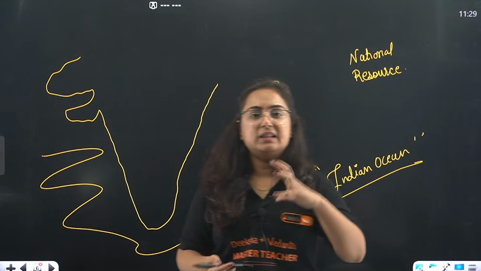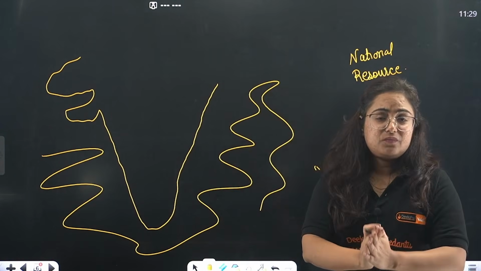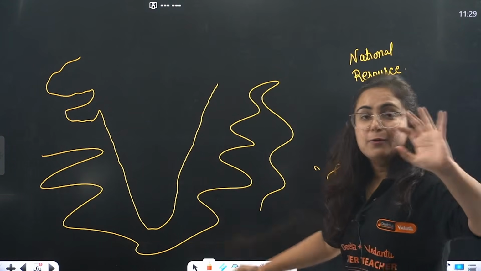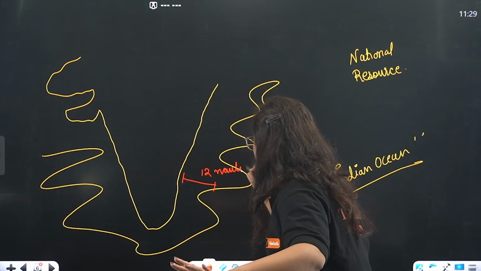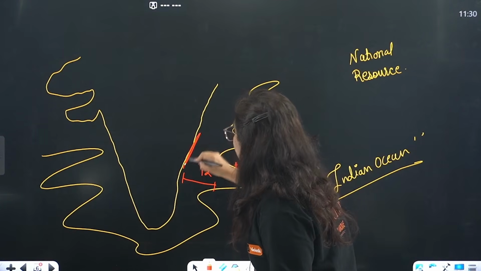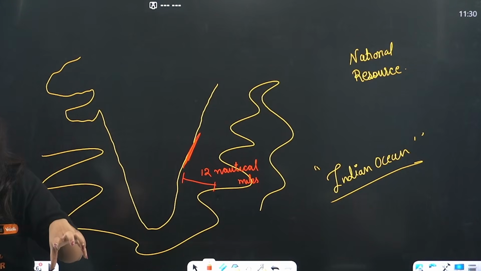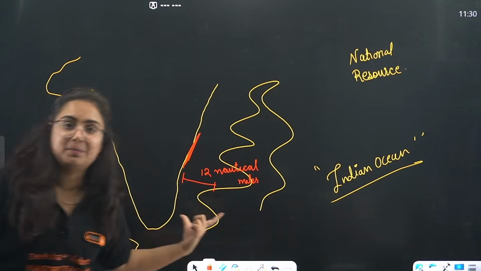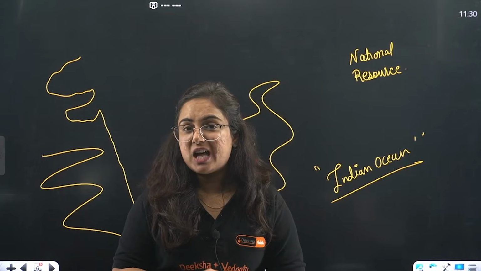Then what happened? The international group of all the countries came forward and decided that from the border of a country, up till 12 nautical miles, pay attention, up till 12 nautical miles, the ownership will be of this particular country only. Matlab, for example, from the coastal land of India towards the ocean up till 12 nautical miles, it is owned by India and it is also a national resource.